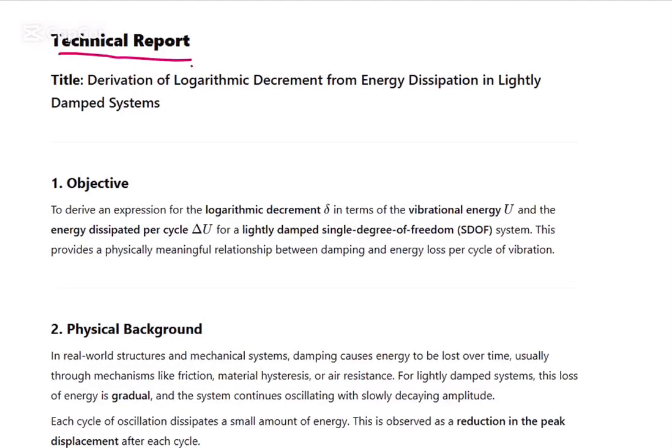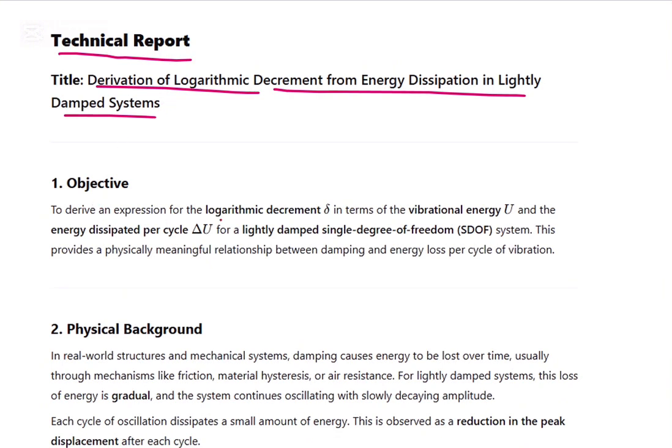Today we will discuss the technical report, a derivation of logarithmic decrement from energy dissipation in lightly damped structures. We are finding out how the logarithmic decrement can be found from the energy dissipation in the case of lightly damped systems.